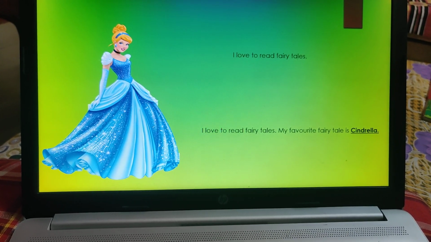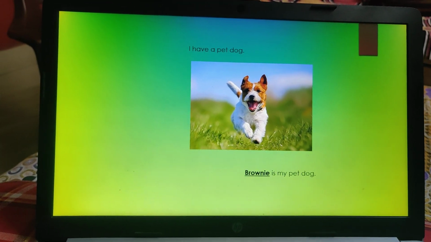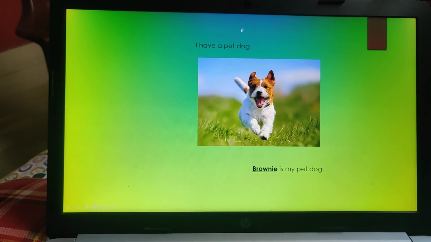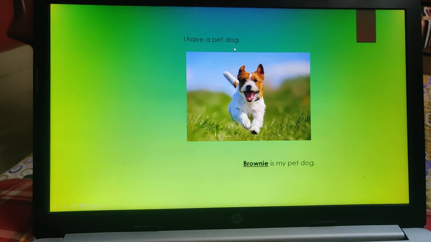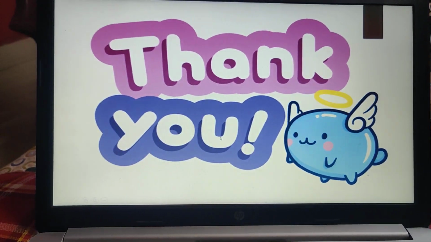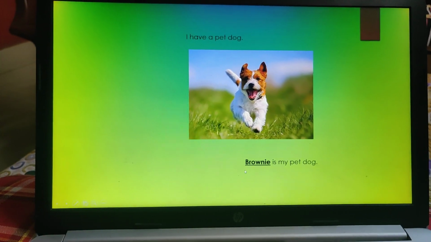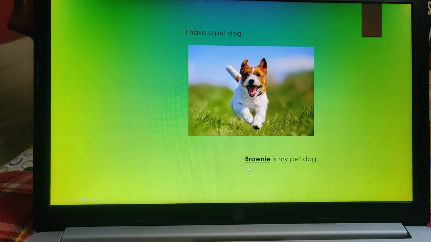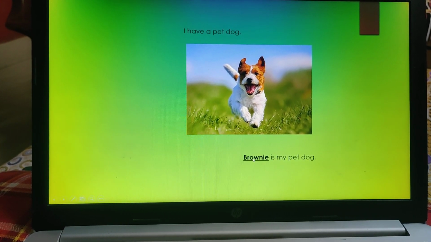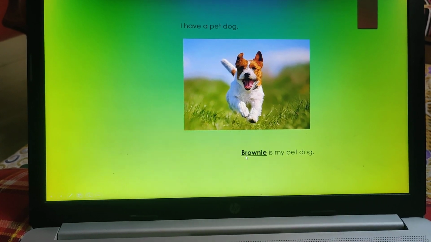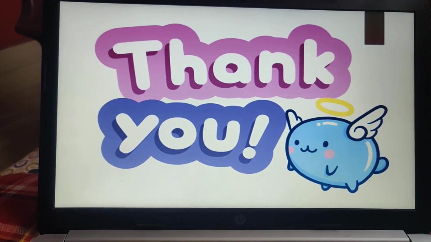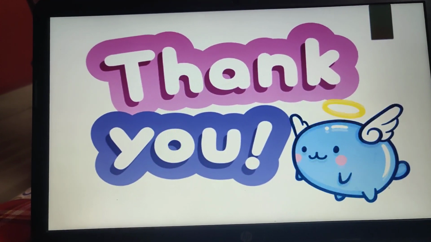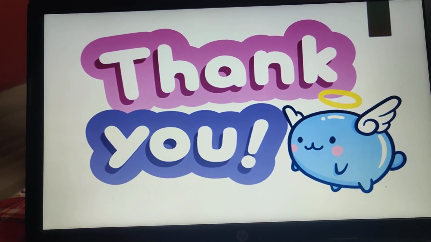Let us go to the next example. I have a pet dog. I had told you in the previous example, dog can be any dog. So dog is a common name of an animal I am using. But in the second sentence, I am using the name particularly Brownie is my pet dog. So Brownie, I am mentioning only one dog, that is my pet dog. So Brownie is a special name I have given to my pet dog. I hope children you have understood something from this, and the next one more video I will post. With that you will be more clear with the concept.